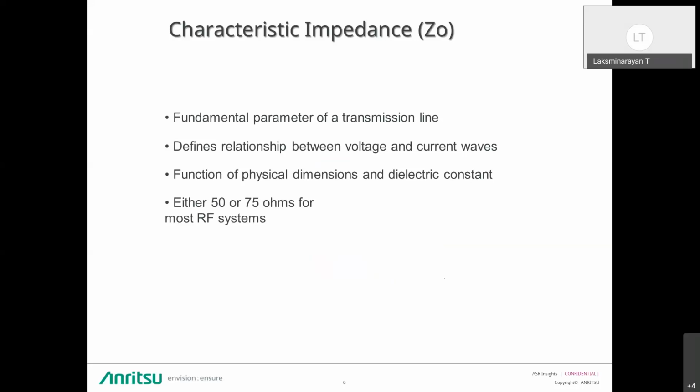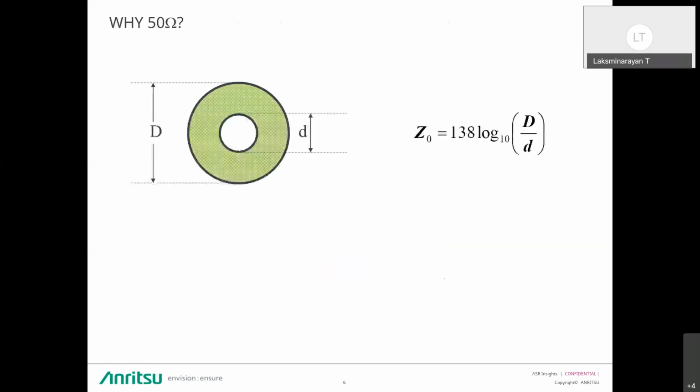As we know, we will be using mostly 50 ohms, which is a compromise between the maximum power handling at 30 ohms and the minimum loss at 77 ohms. We will discuss in the next slide what impedance actually is and why we set 50 ohms impedance in the RF transmission line. So why 50 ohms? As we know, the formula is Z0 equals 138 log10 of D by d, where D is the outer diameter and d is the inner diameter of the coaxial connector.